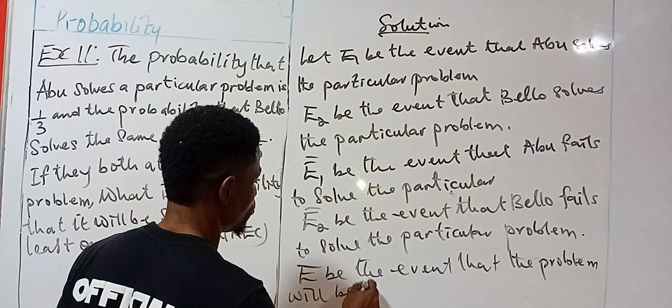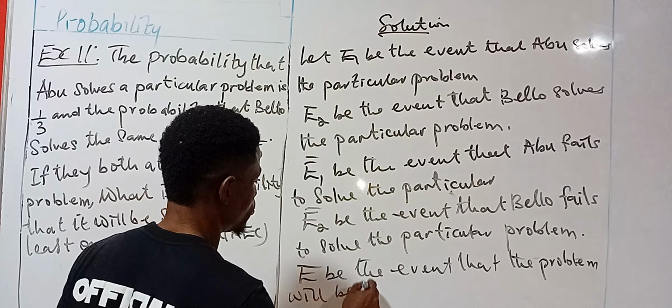Then the probability of E2, when Bello can solve the problem, is 1 over 5. Now let's look at the probability of when Bello cannot solve the problem.